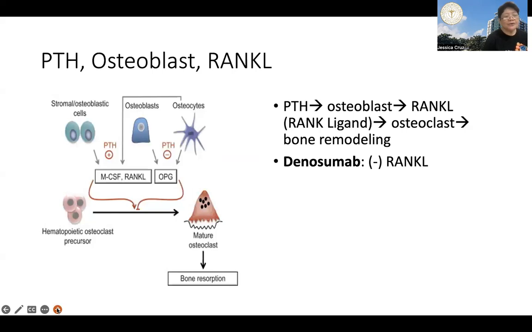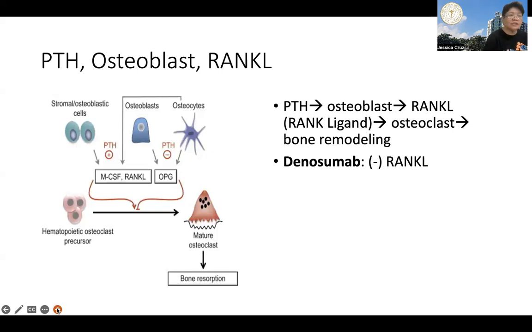So the parathyroid hormone, as mentioned, increases the ability and number of osteoclasts, which are the bone resorptive cells. But this is done indirectly, because parathyroid hormone will act on the osteoblasts, the bone-forming cells, and it's the osteoblasts that secrete and release RANKL, or the RANK ligand.